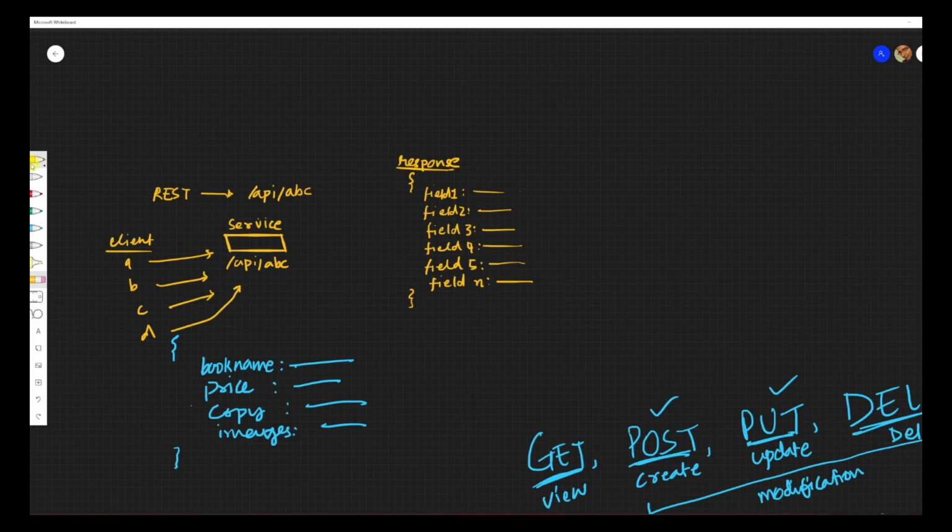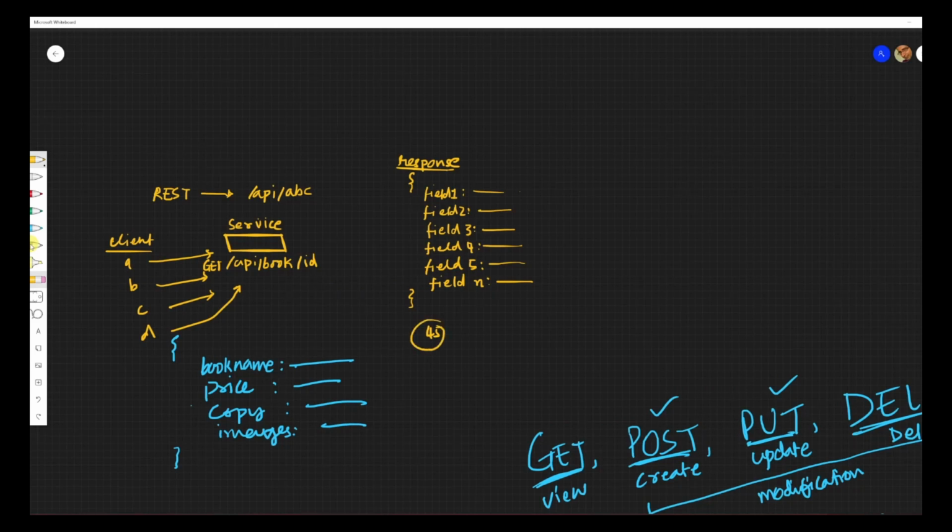Everybody calls this and we get the same response for the same value. So let's say this is not ABC, let me just make it relevant for you. Let's say this is my book endpoint. So I want the information for the book ID 1, and this was a GET request, right? That's what we had, right? And we get certain fields. We get, say, 45 fields. There are 45 fields in total, right?